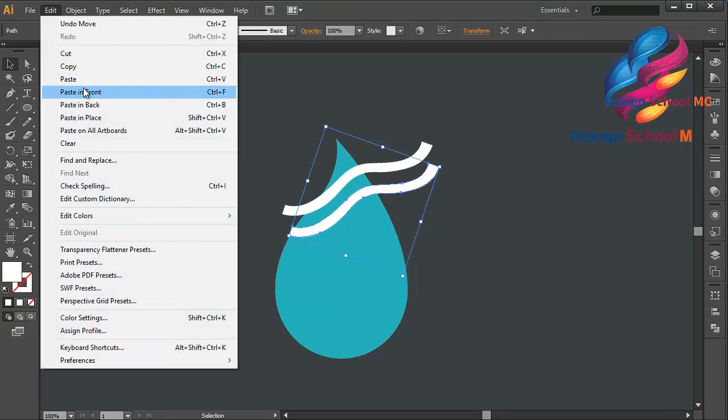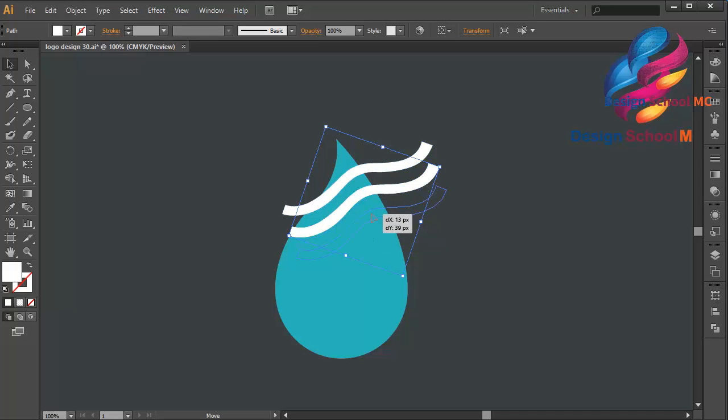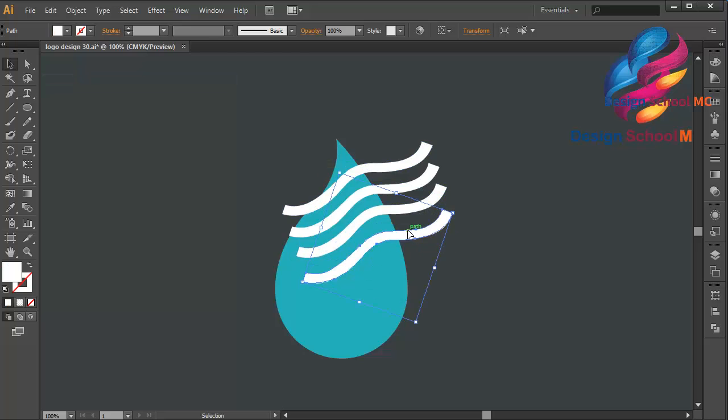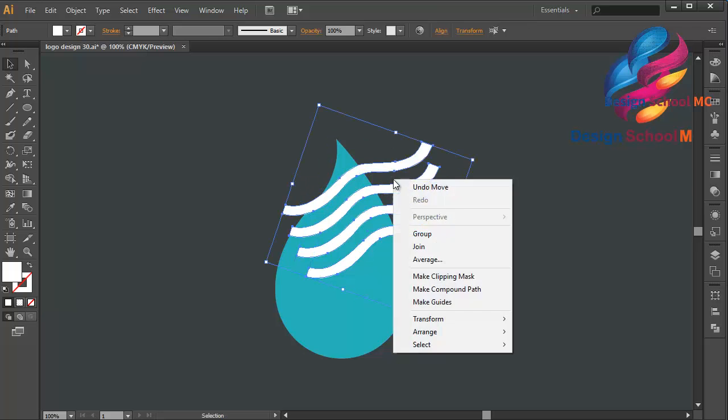Duplicate this line. And put over here. Put over here. A little bit on the right. Okay, like that. And I will group this line.